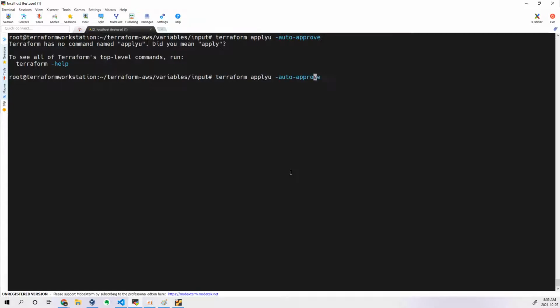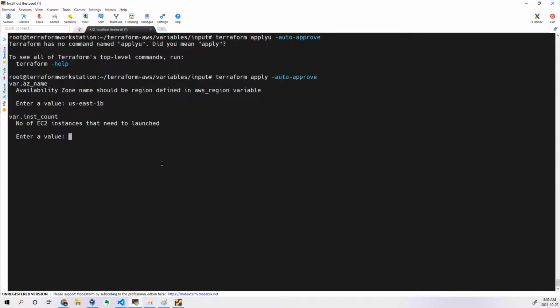Sorry, mistake. Again it is prompting, right? Obviously you know that. So US East 1B, then instance count 1, and then instance type is T2 micro. With this it will apply the changes.